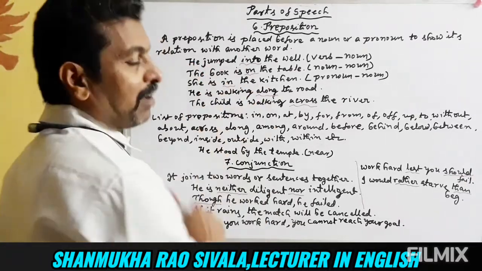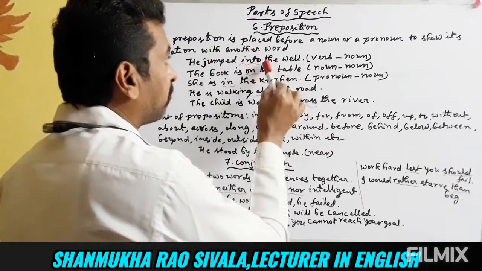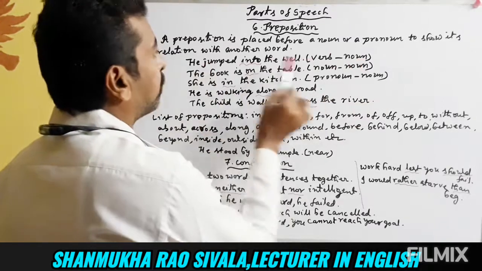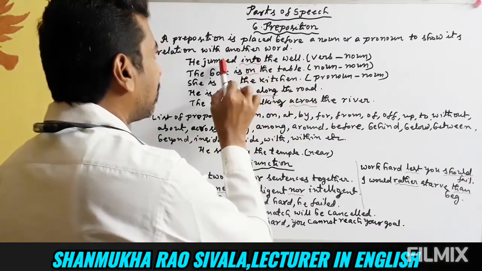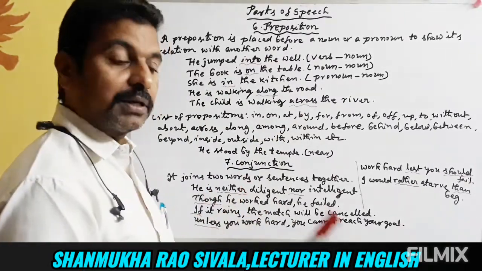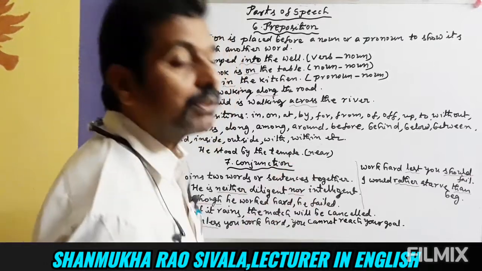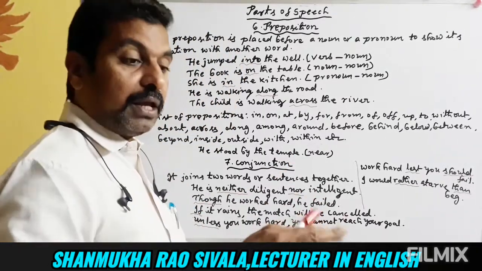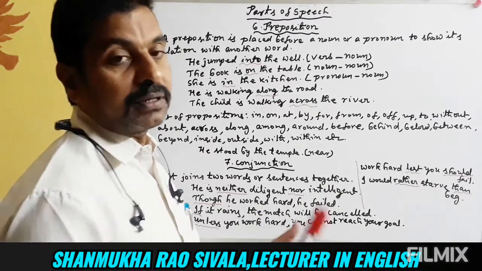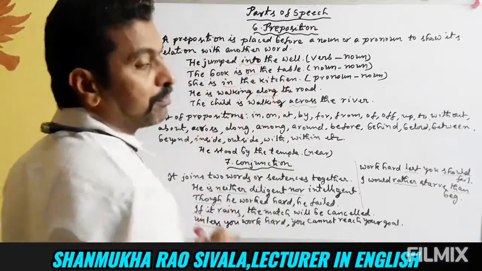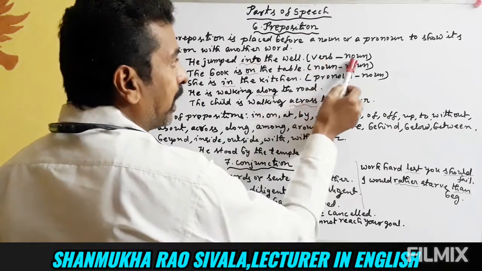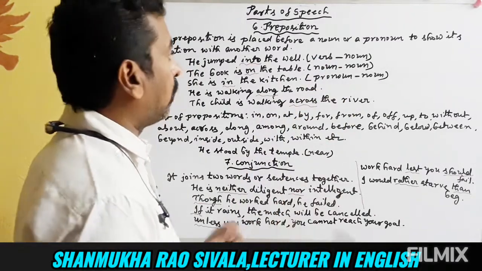He jumped into the well. Now into shows the relation between the well and the verb jumped. The well is a noun. Jumped is a verb. Into shows the relation between jumped and the well. He jumped where? He jumped into the well. The preposition tells us where he jumped. So here it shows the relation between the verb and the noun.